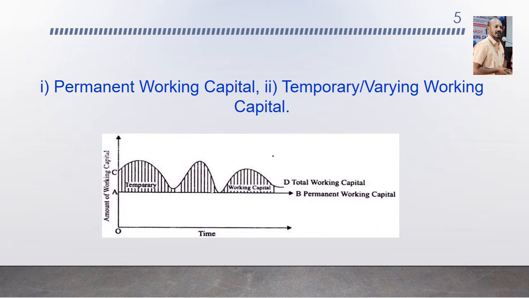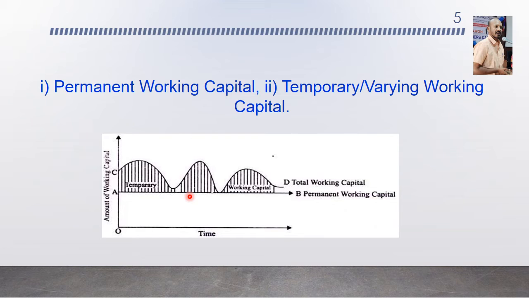Let's see this diagram, which makes it easily understandable what is called temporary and what is called permanent working capital. See this, from 0 to A, and A to B. This type of working capital is needed for the company.